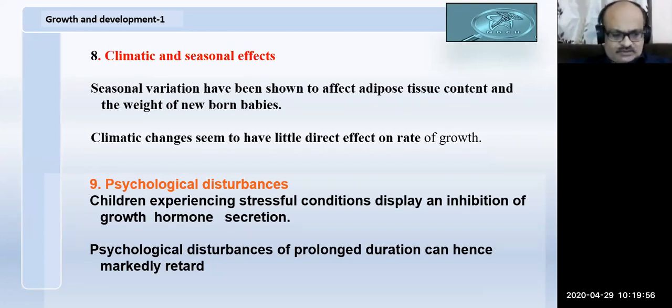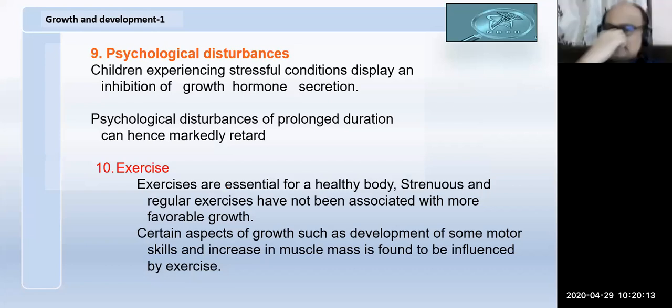Now we have what is called psychological disturbances. When you are in stress, there is inhibition of growth hormones. When growth hormone is affected, you know that growth is affected and it hampers the growth. Next is exercise. When you do strenuous and regular exercise, it keeps you fit. It makes your body grow. It increases your favorable endocrinological factors that increase the growth of the body.